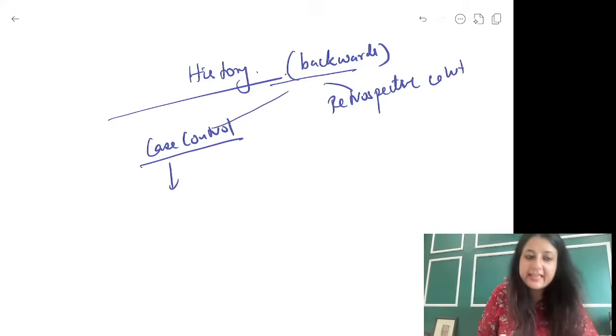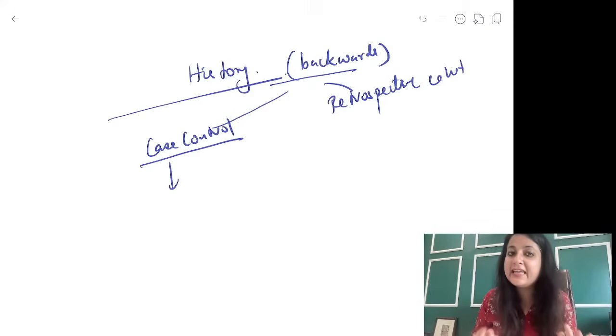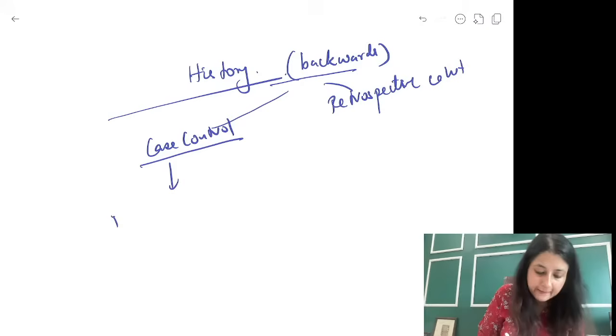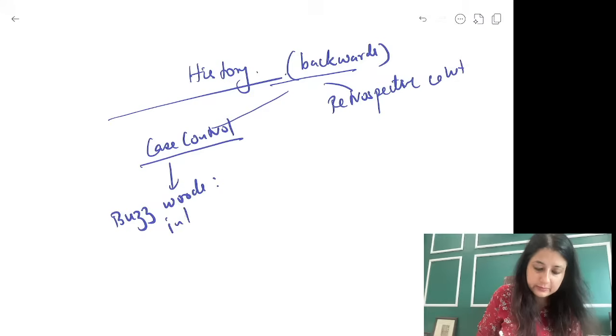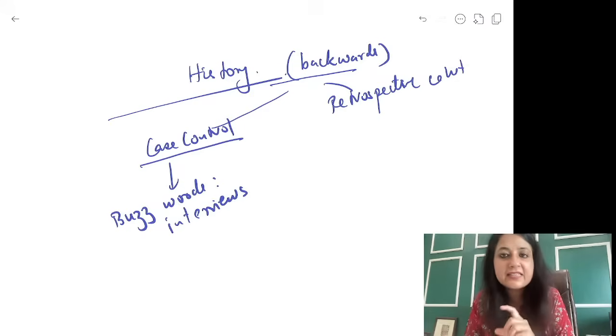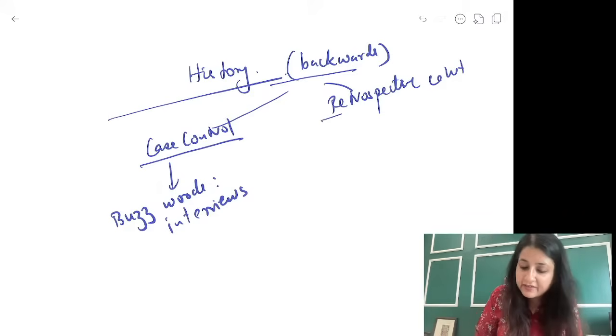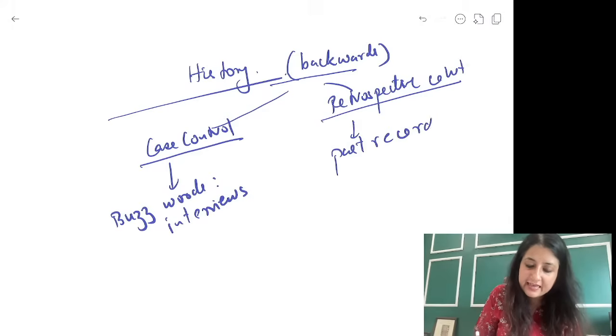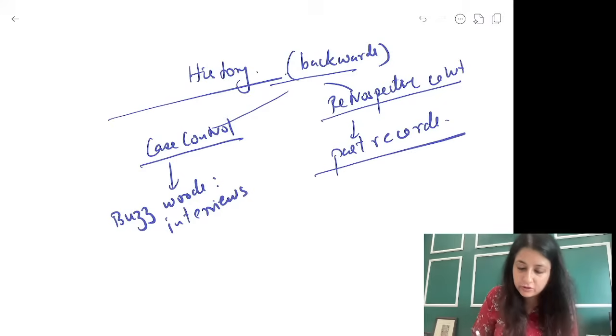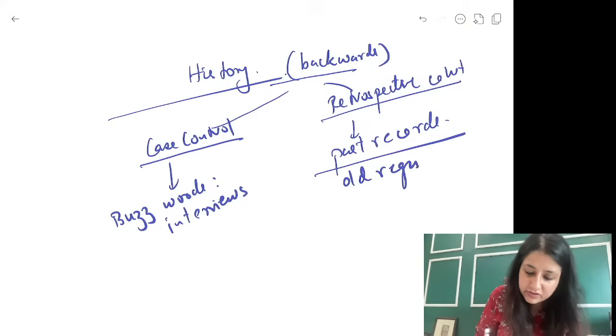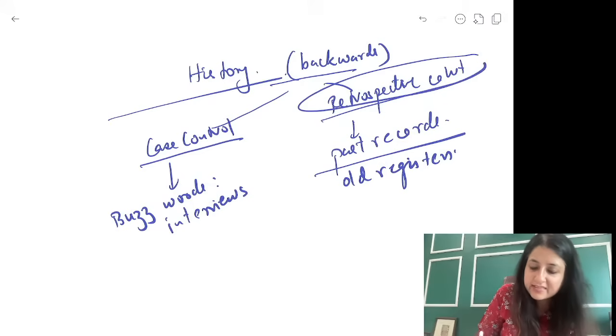Now for case control, to know that the answer is case control, we will have a buzzword like interviews. Because we have people with us, we have cases and controls, so we can interview them. But if you see the words past records, we are taking data from past records, old registers, that means which study design is it?